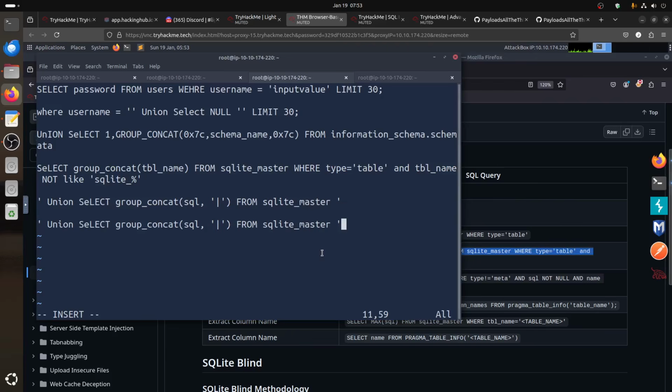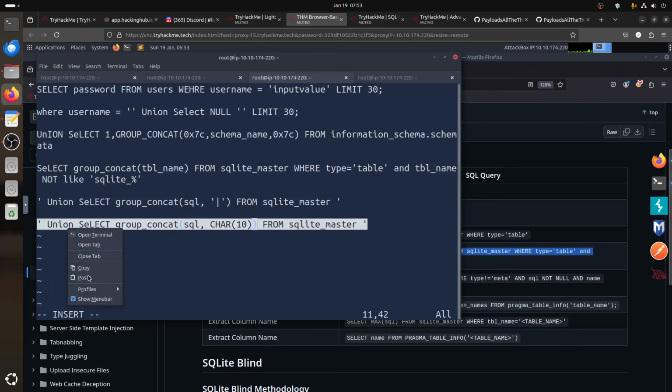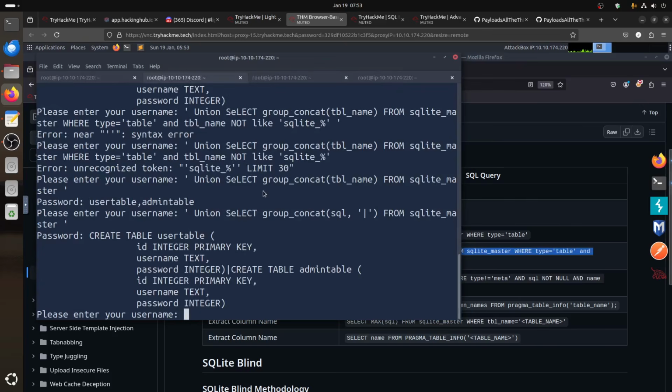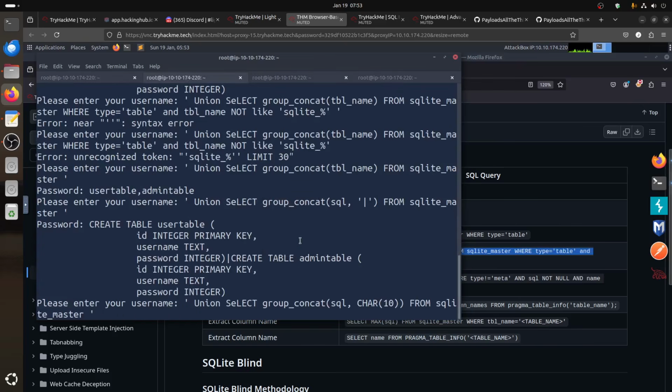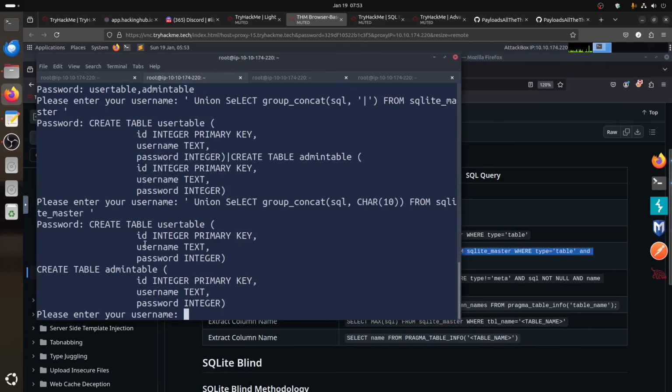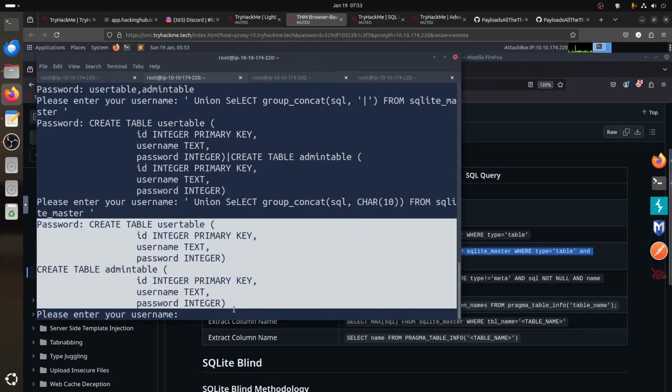We can do the break, so we don't have too much stuff. So the break is character 10. Char, I think 10 is the break for SQLite. So if I go there, now we have it cleaner. So we got this. So now we are somewhere.